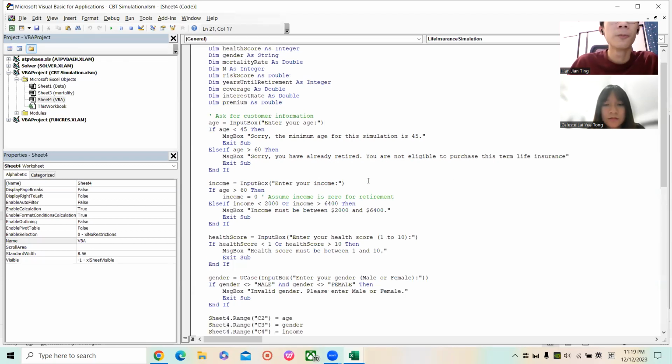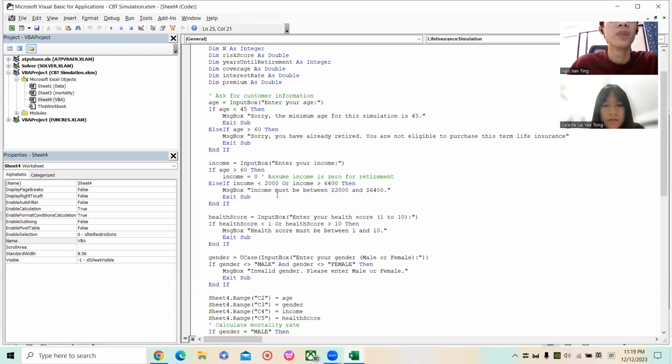For the income, we create a box that asks the customer to enter their income. If the age is above 60, the income will be 0, whatever amount of income the person enters, because we assume that the person is in retirement. The income cannot be keyed in below 2,000 or greater than 6,400.